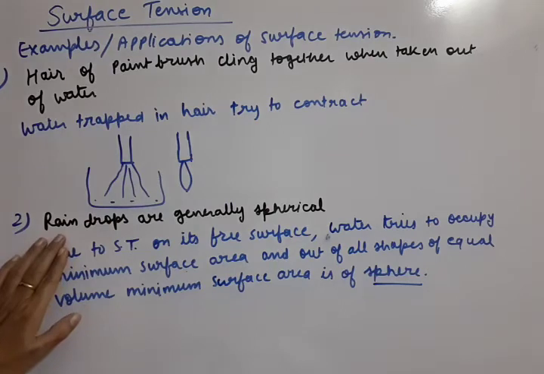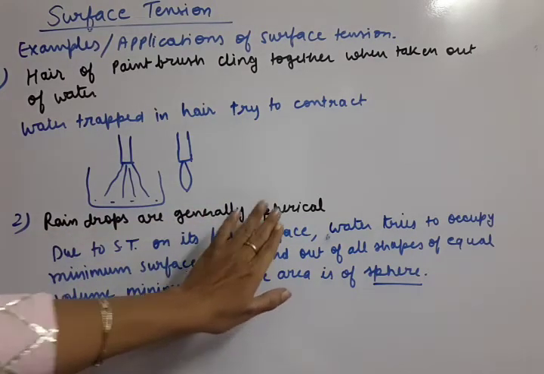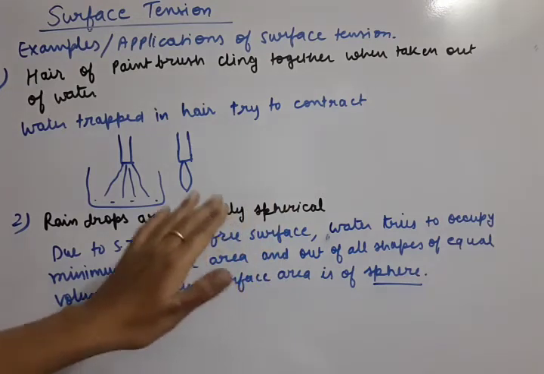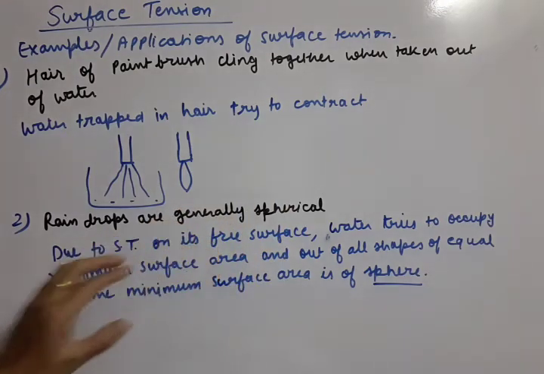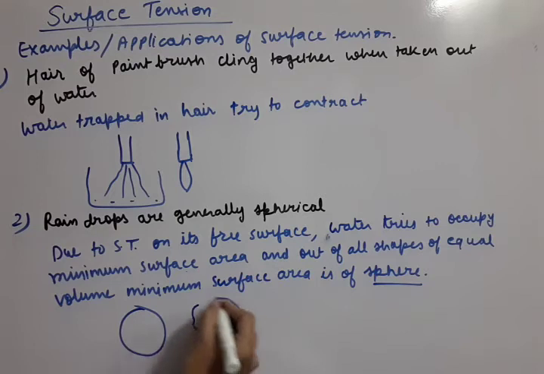Now let us come to the second application. Raindrops are generally spherical. The reason for that is surface tension only. Like raindrops, we are drawing a small raindrop. Now this could be of any irregular shape. But as you know, this is the free surface of the liquid. On the free surface there is surface tension. That means trying to contract will take place. This way it will take place.